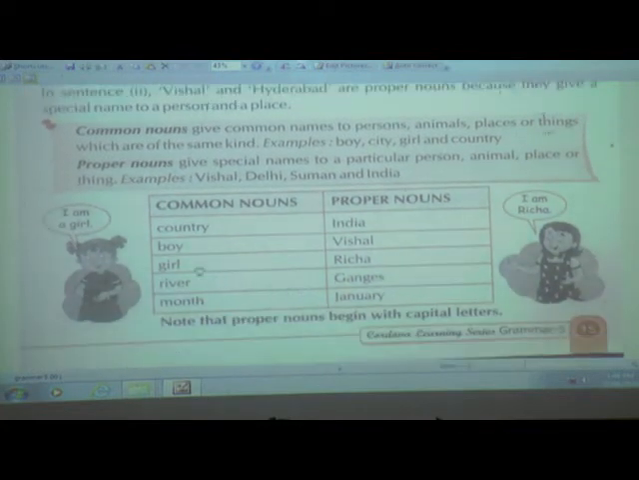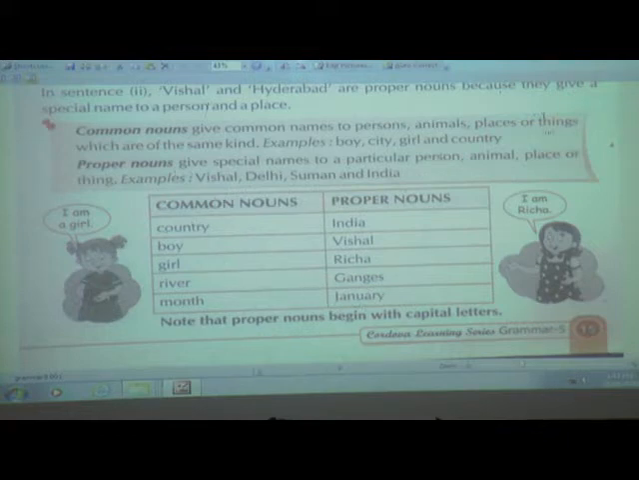Now if you see here down, they have given common nouns like country, but the special name for this country is India, and that is a proper noun. Then boy, the boy's name is given Vishal, so this is a special name of this boy. Girl, her name is given as Richa, the special name given to this girl. Then river, the special name is given as Ganges, or we call it Ganga. Then month, they have given the special name, that is January.